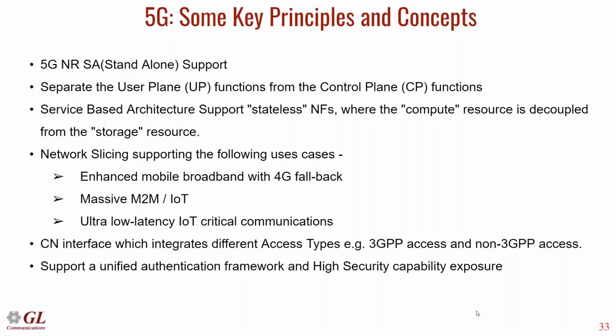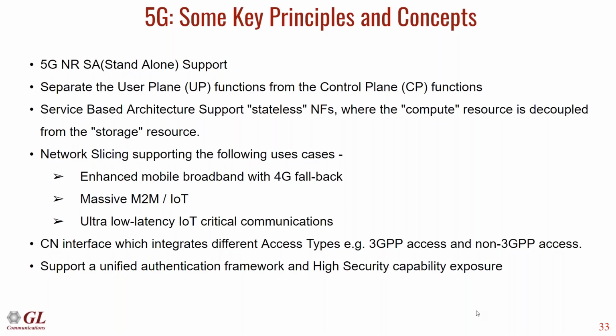One more important feature is network slicing. Network slicing gives you different services like mobile broadband services, massive IoT services, and low latency IoT services. So we are categorizing the network resources based on these services, and network slicing is used to identify these services.